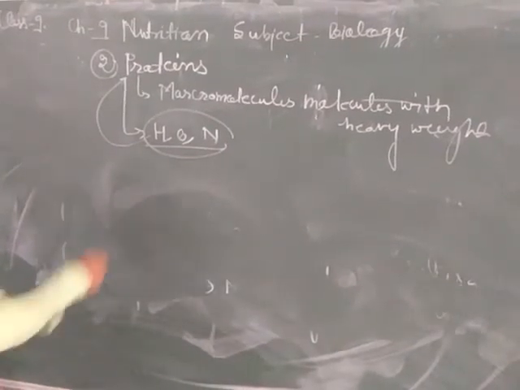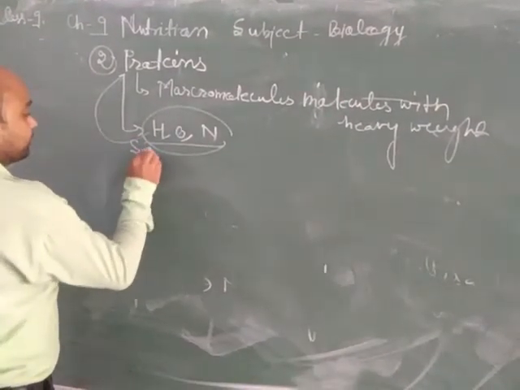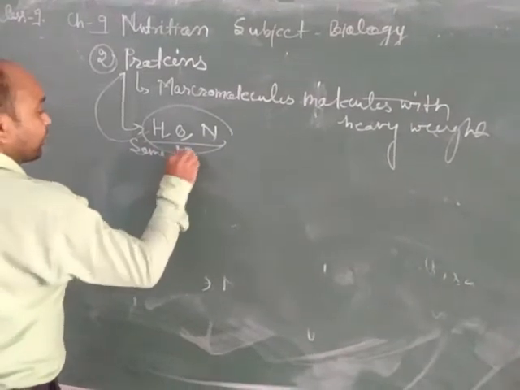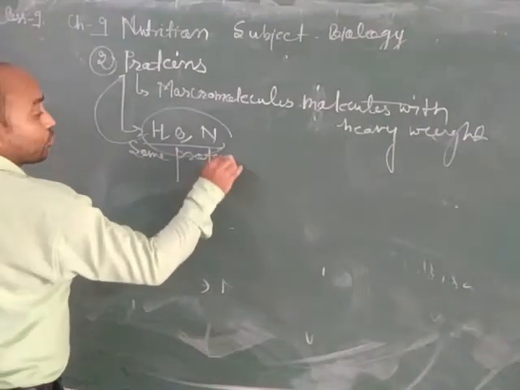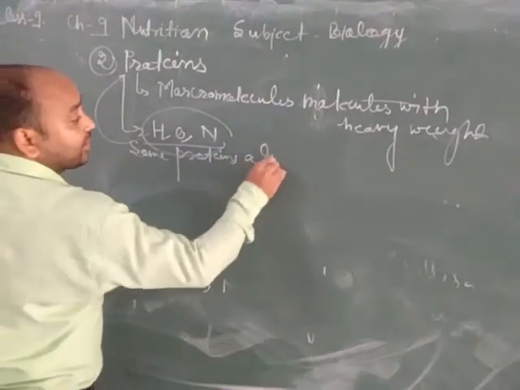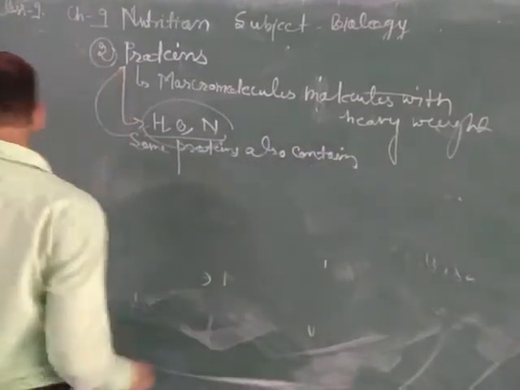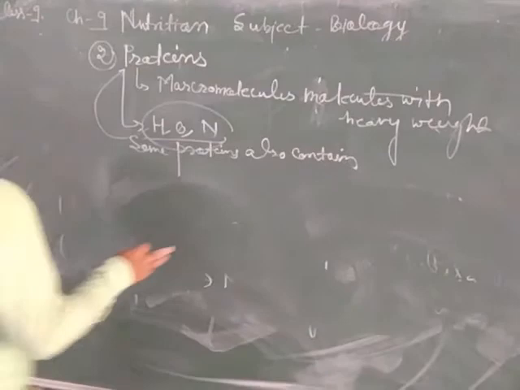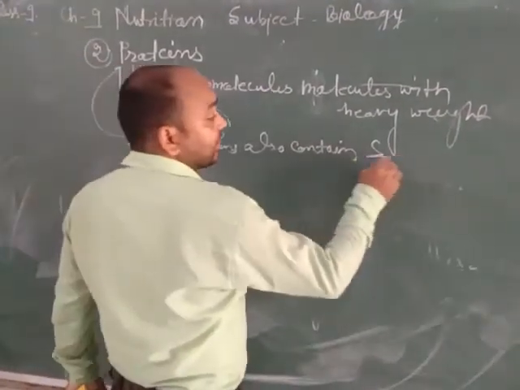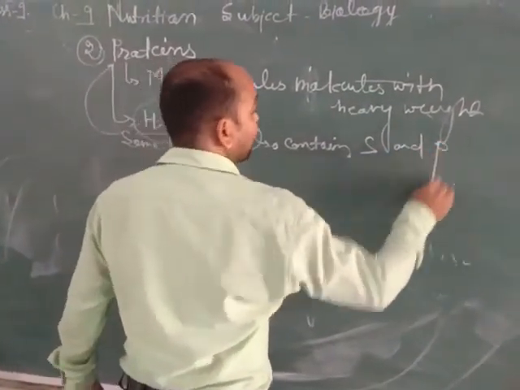Some proteins also contain sulfur and phosphorus.